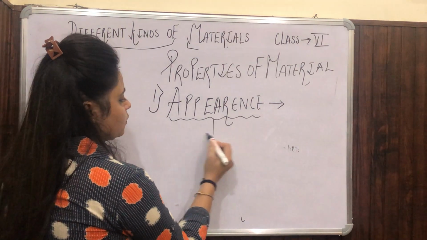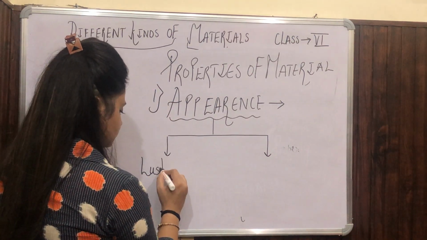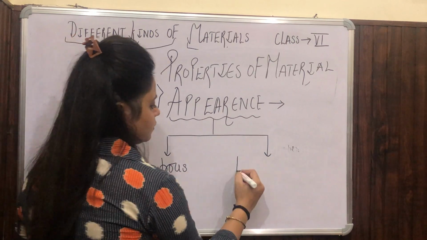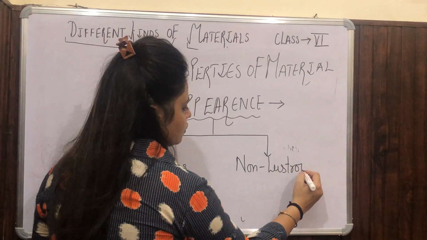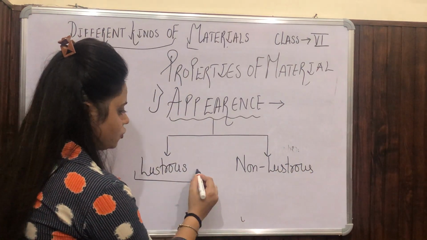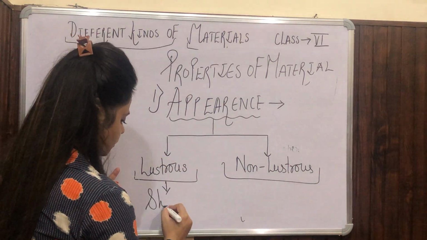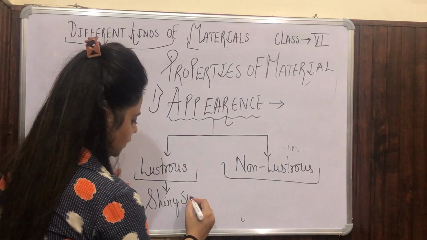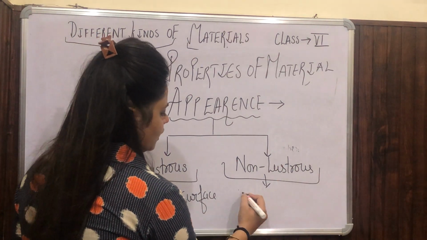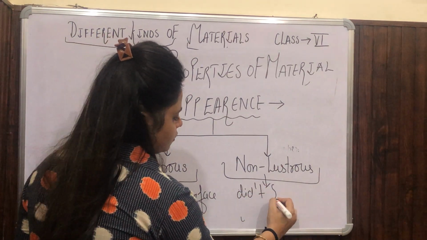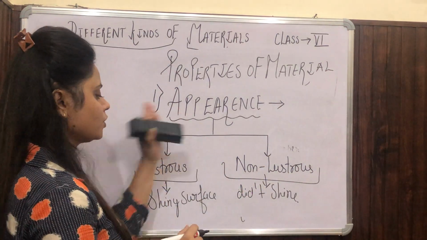So in appearance we can distinguish them into two parts, lustrous and non-lustrous. When we talk about lustrous, it is a shiny surface. And when we talk about non-lustrous, it doesn't shine. So it's about lustrous and non-lustrous when it comes to appearance.